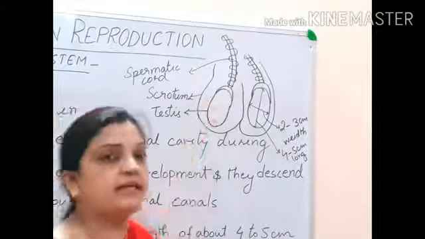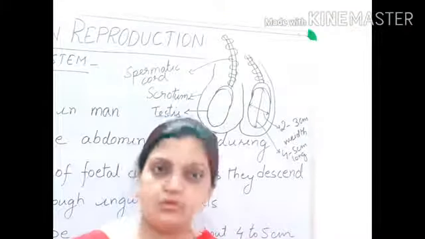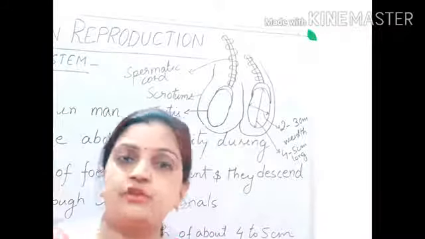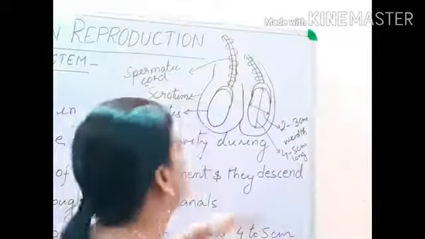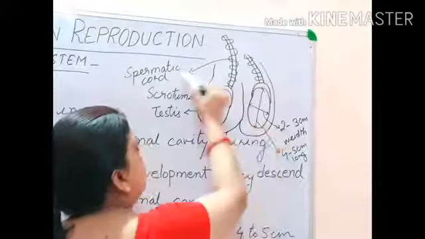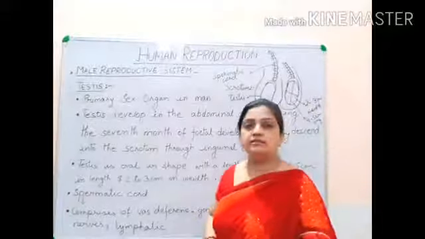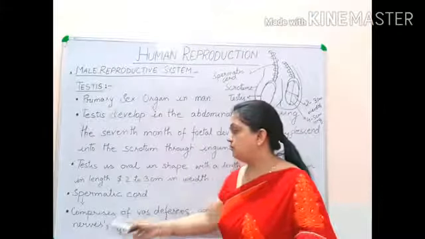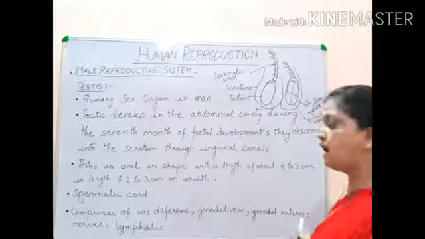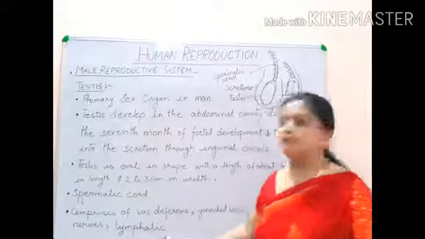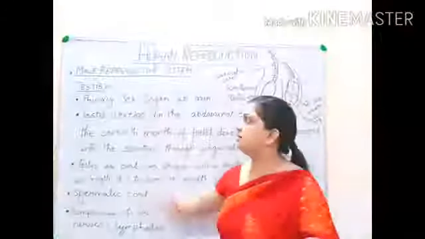So your spermatic cord still persists inside the body, inside the scrotum part, which is connecting testis from the extra-abdominal cavity to the intra-abdominal cavity. So this was very important to understand, what your spermatic cord was. So here your spermatic cord is present. Spermatic cord comprises of vas deferens, gonadal vein, gonadal artery, nerves and lymphatics. So these are the points which are very necessary to understand in case of testis.